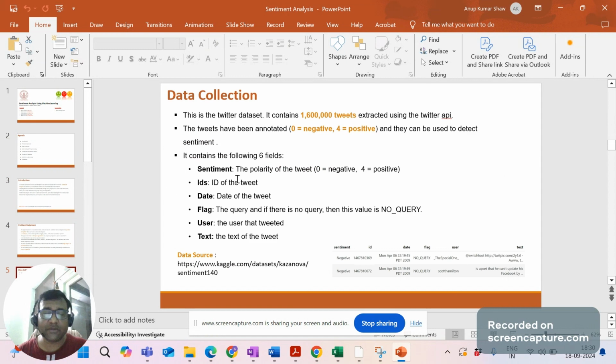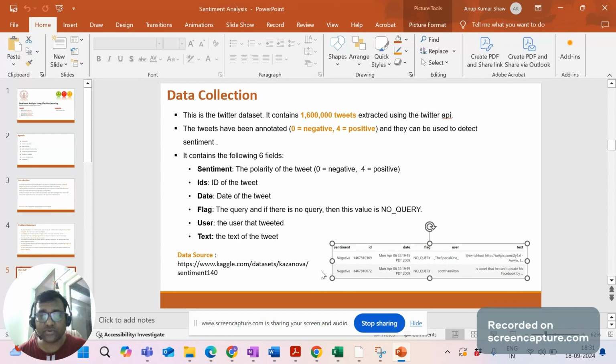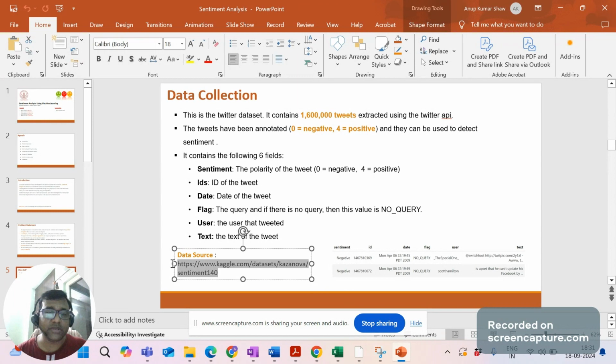For data collection, we have created this project based on a Twitter dataset. We have considered a dataset of 1.6 million tweets, which has been labeled 0 and 4, which is negative and positive sentiment. So sentiment is always positive or negative. We have the ID of the tweet, which date the tweet was posted, the flag, which user posted the tweet, and the text of the tweet. Here is a small snippet to show what the raw data looks like. This is just two rows, but there are around 1,60,000 rows, and this is the source of the data which I considered for the dataset.